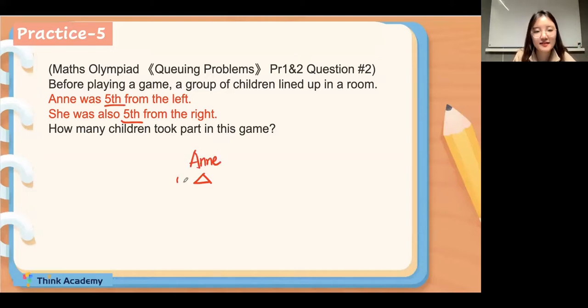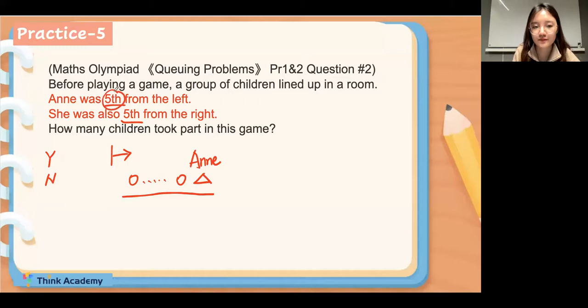Okay. Then let's count. Annie was the 5th from the left. So if I count from the left to right, Annie is the fifth. So my question is, is Annie included in the 5 children? Why for yes and for no? Very well done. Yes. So there are 5 children. So I need to count Annie in the 5 children.